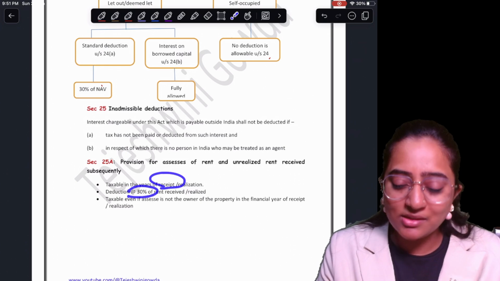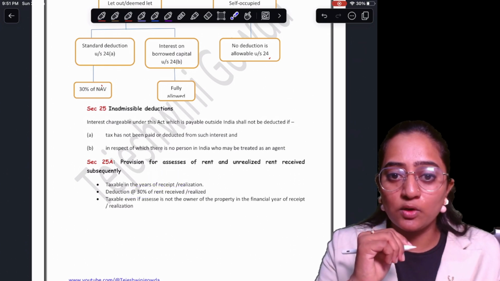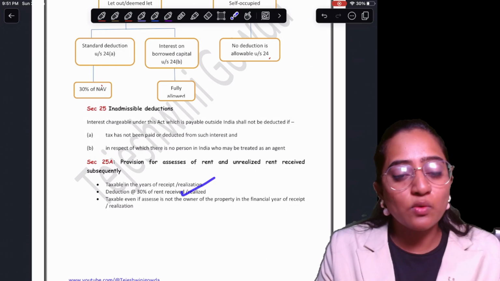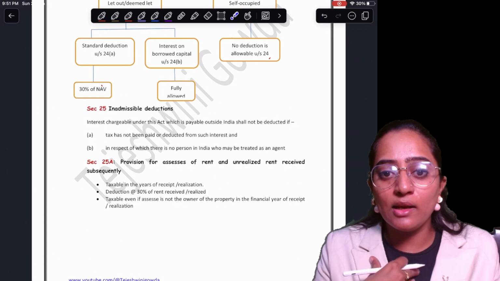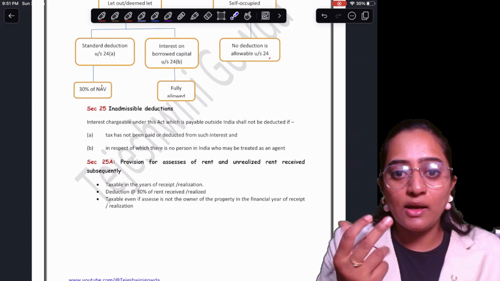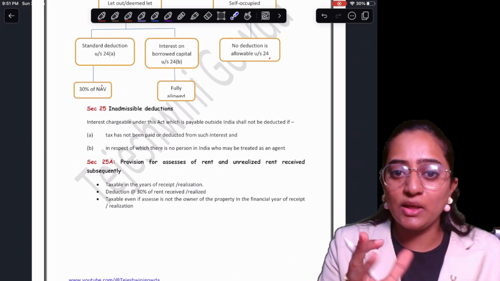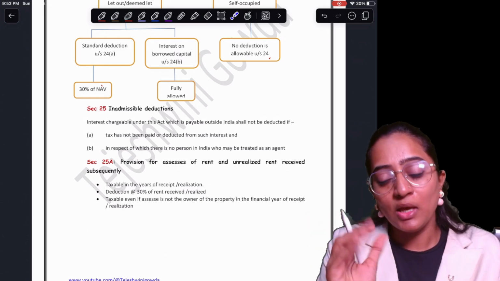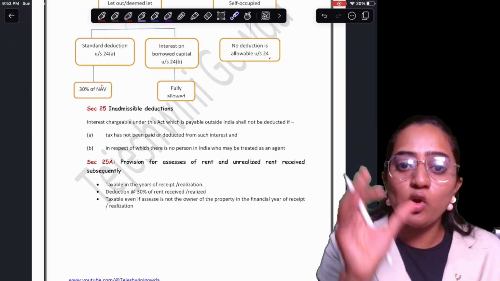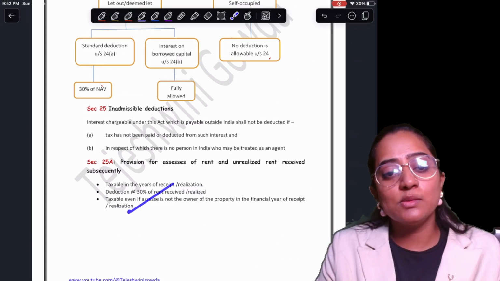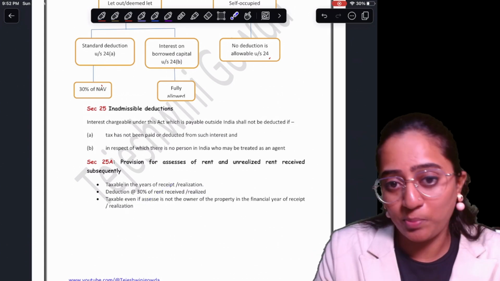You are going to get the 30% standard deduction, the same standard deduction you got over there, you are going to get over here also. And it is going to be taxable, even though you might say, I did not get the rent, and after some 3-4 years I sold the property. Even though you are not in possession of that property, when you have received the rent, you are still going to make it taxable. That is taxable even if you are not the owner of that property.